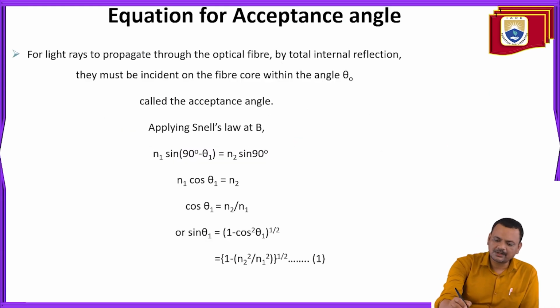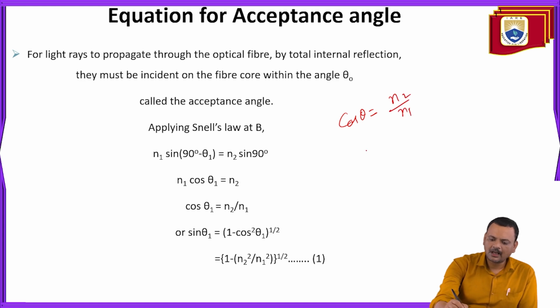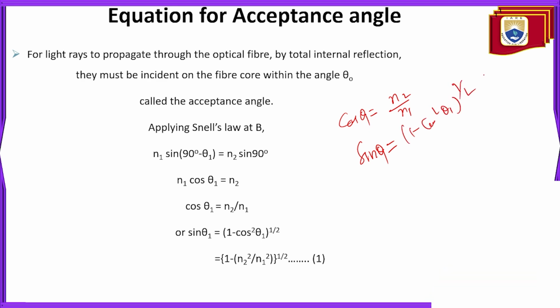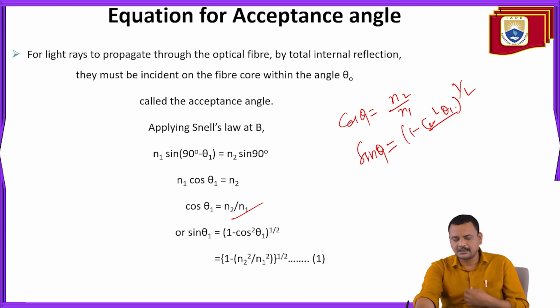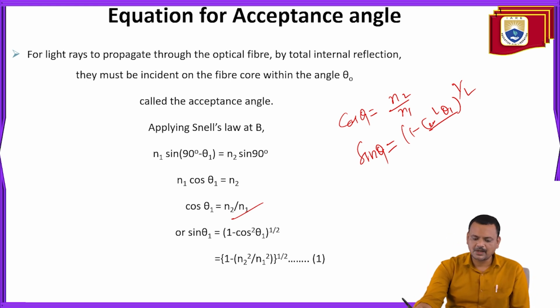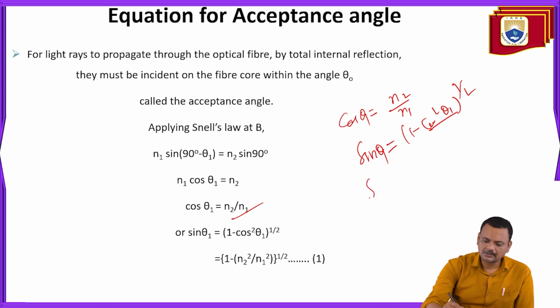Now cos theta 1 you can write as N2 upon N1. So by trigonometry, sine theta 1 is equal to (1 minus cos square theta 1) to the power half. So cos theta 1 is N2 by N1, so in place of cos square theta 1 you can write N2 square upon N1 square. So sin theta 1 is equal to (1 minus N2 square upon N1 square) whole to the power half.